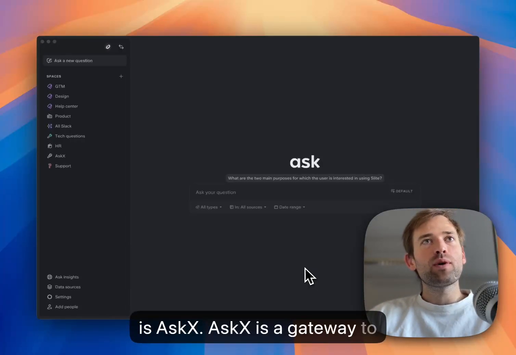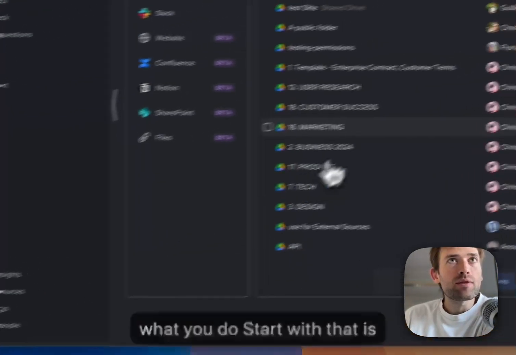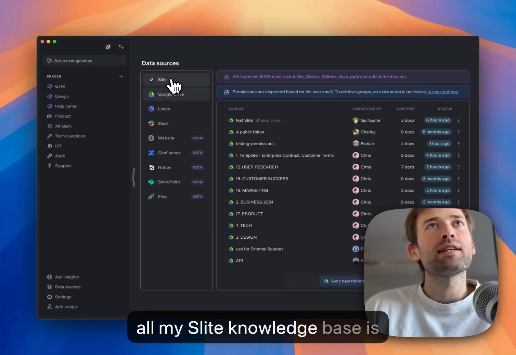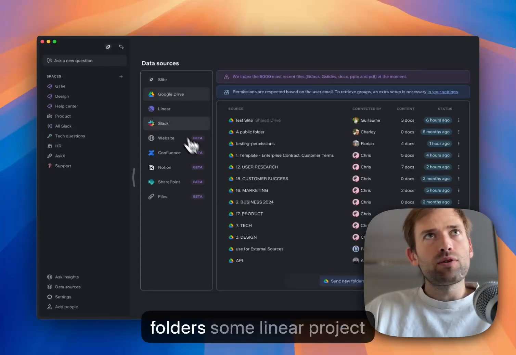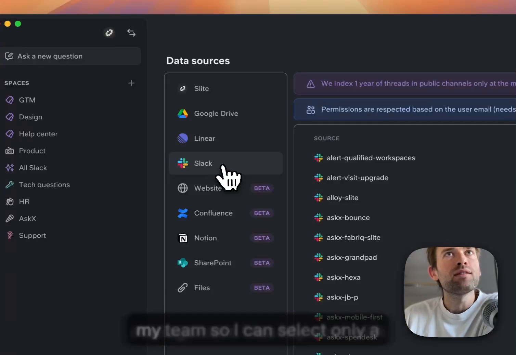AskX is a gateway to all your team knowledge. So what you do, start with that, is you connect some data sources. As you can see, all my Slack knowledge base is there, some Google Drive folders, some Linear project management files, my chat with my teams.